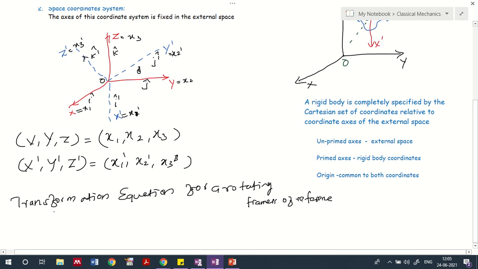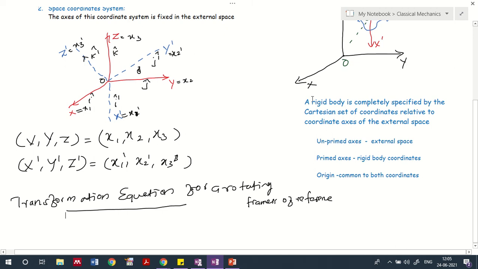Okay, so here we have two coordinates. One is x dash, y dash, and z dash. Another one is x, y, z. So what does the transformation equation basically mean? We need to derive a relation between these two coordinates, the primed and unprimed coordinate systems.